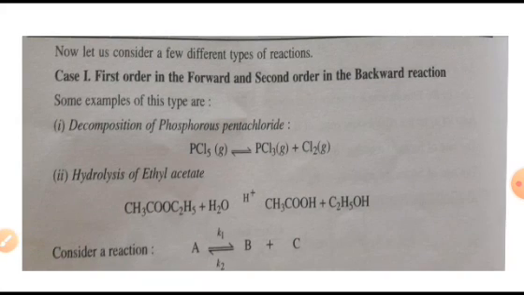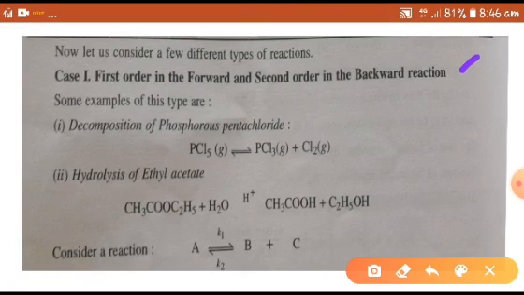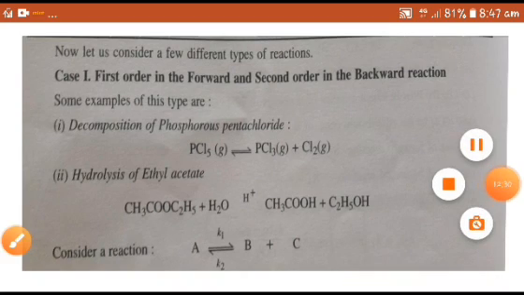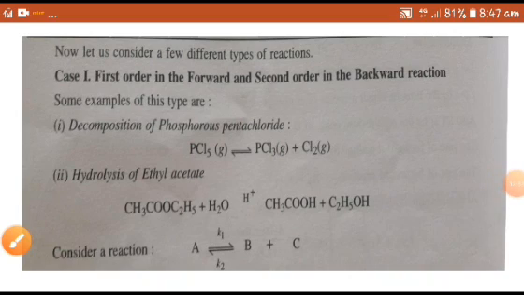Let us consider a few different types of reactions. Here, case 1: first order in the forward and second order in the backward reaction. We are discussing opposing reactions mainly in two cases. In the first case, first order in the forward and second order in the backward reaction.